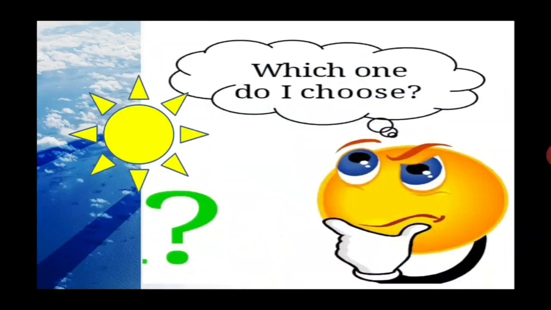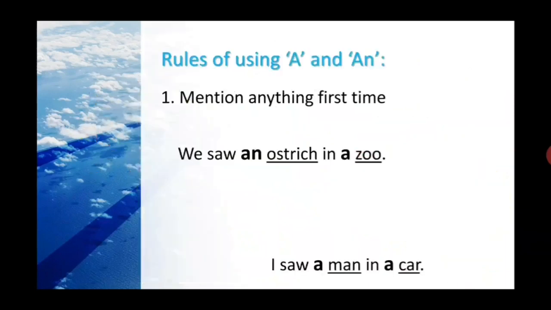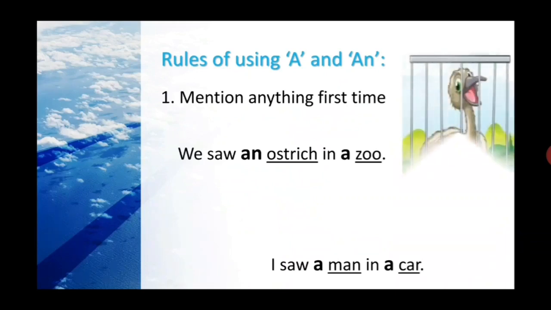Now I'm going to explain the rules for the uses of these articles a and an, which are exactly given in your grammar gear book. Okay, so let's start with the first one. Mention anything first time. It means when you are talking about any noun for the first time, that time you have to use a or an.